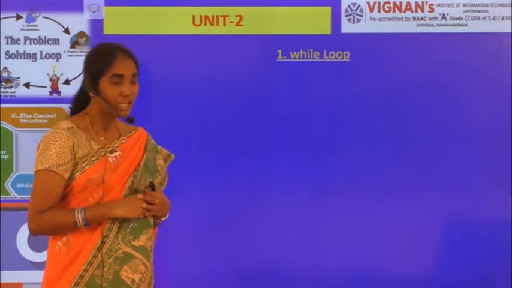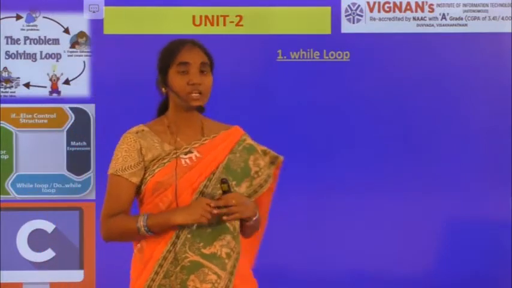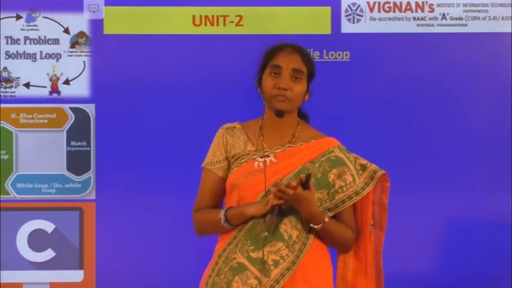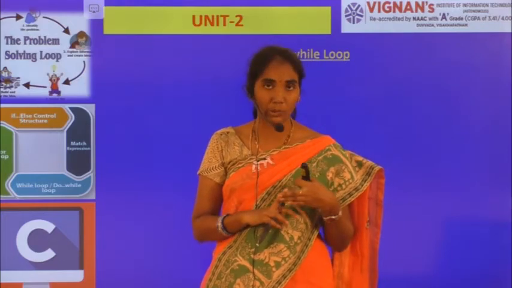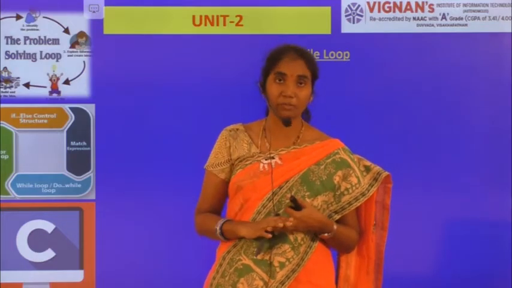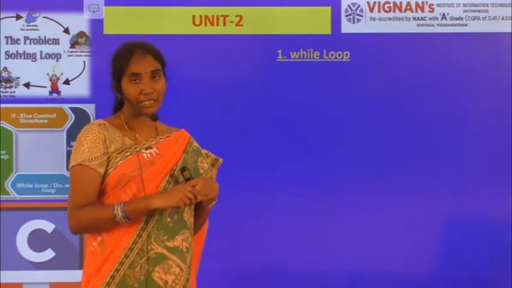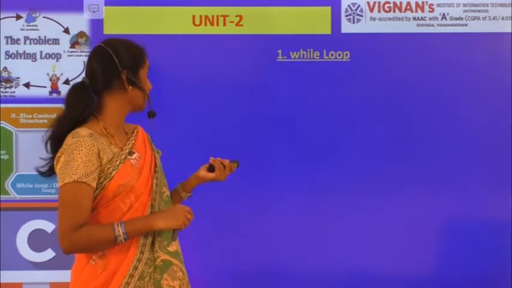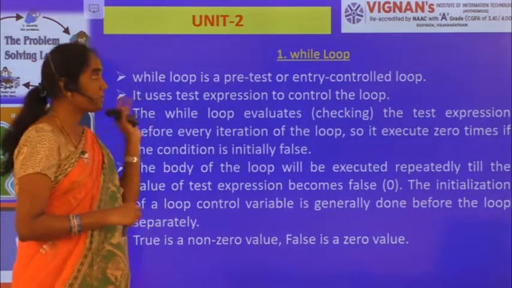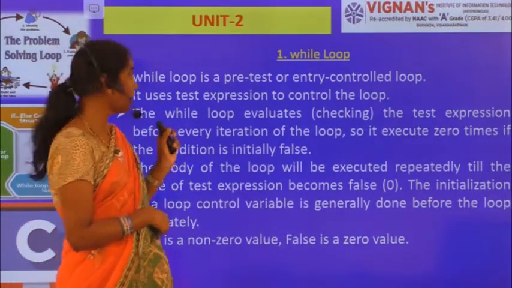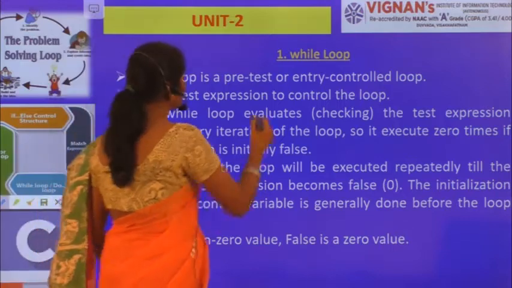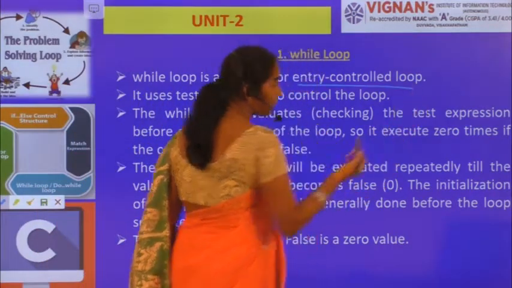Now coming to the first loop, let us move on to the loops. As I said, there are three types of loops: while loop, do while loop, and for loop, right? Now let's move on to the while loop. Basically, this while loop is a pre-tested loop or pre-condition checking loop, right? So the while loop is a pre-test or entry controlled loop.